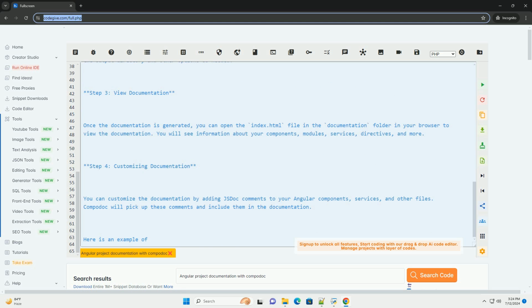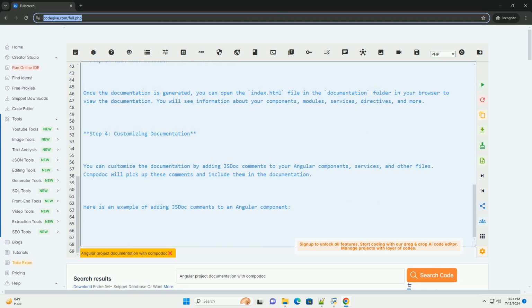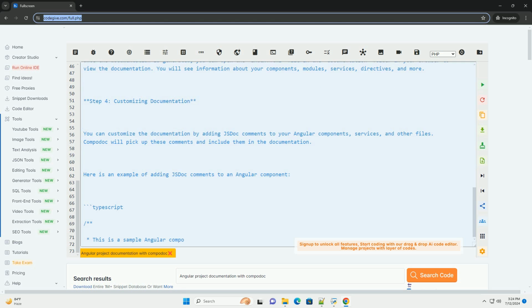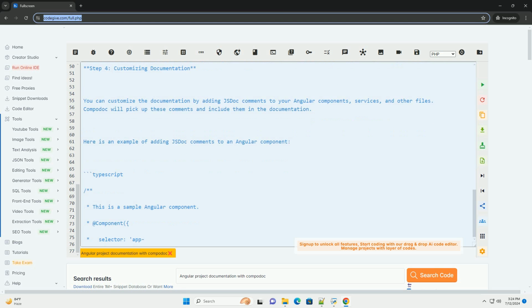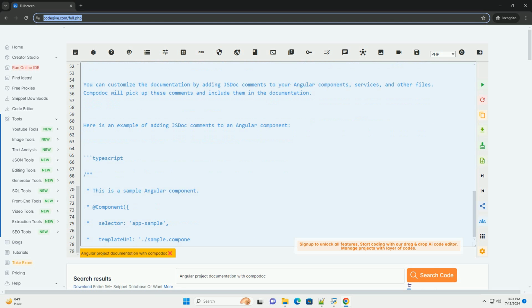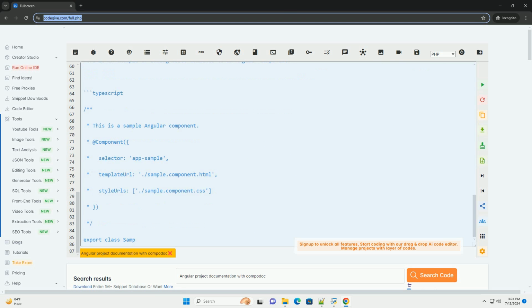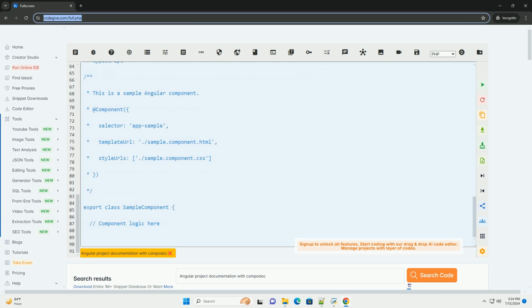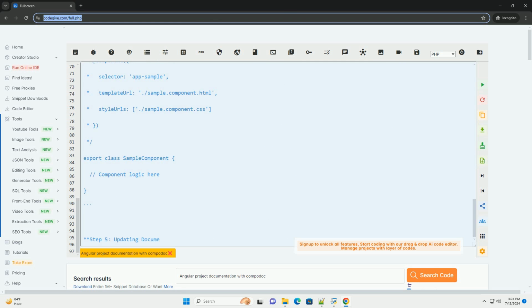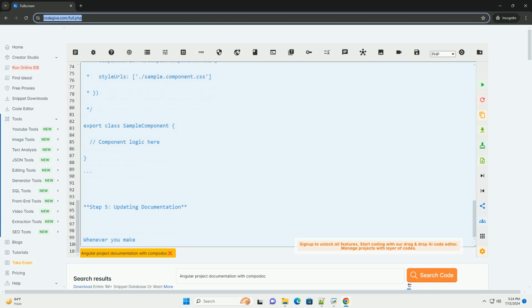Step 2. Generate documentation. Navigate to your Angular project directory and run the following command to generate documentation. This command will analyze your Angular project and generate documentation in the documentation folder. You can customize the output directory and other options as needed.